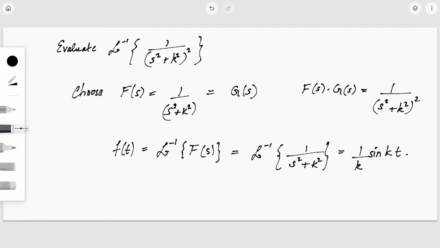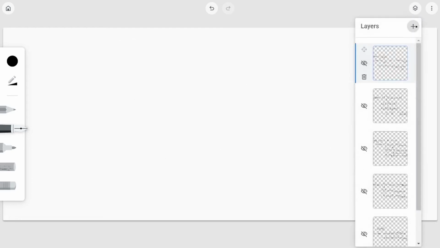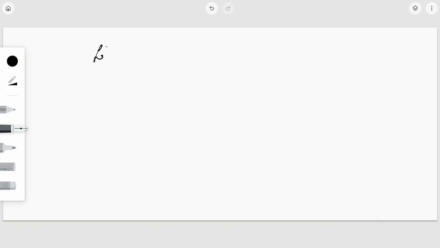This is the value, and this is same as g of t, right? Both are same. So we are asked to determine what is L inverse of f of s into g of s for the chosen f of s and g of s. We know that L inverse of f of s into g of s is nothing but f star g. So here we know what is f and g.